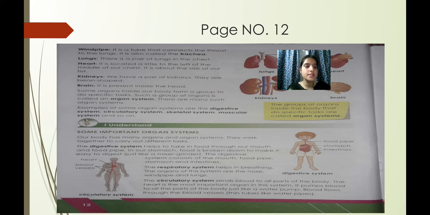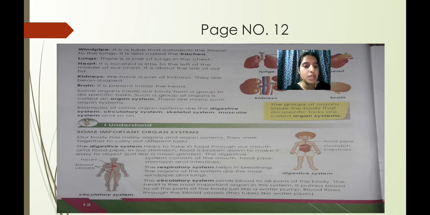Now the circulatory system, it moves in the body. So what moves in the body? Blood. The blood circulates to all parts of the body. The heart is the most important organ in this system. Why, children? Because it pumps blood to all the parts of the body, just like a water pump. The blood flows through the blood vessels.